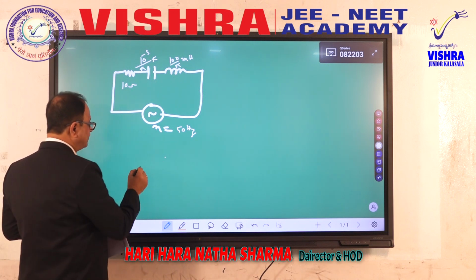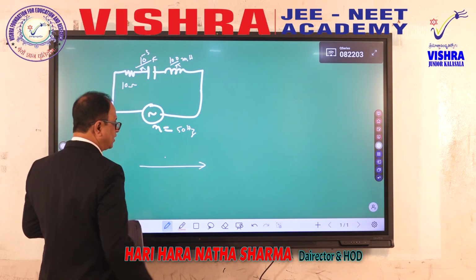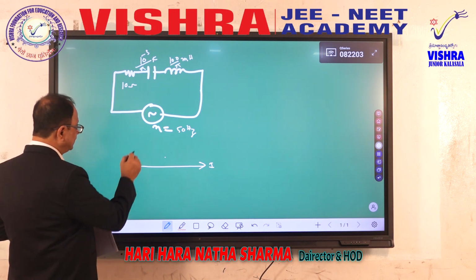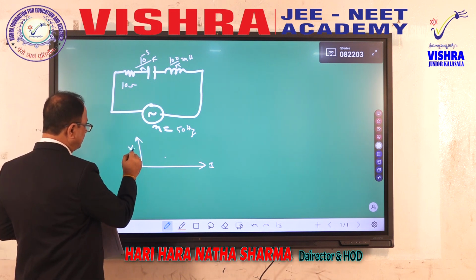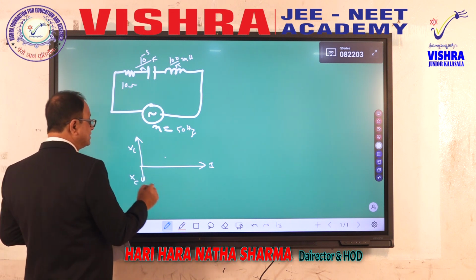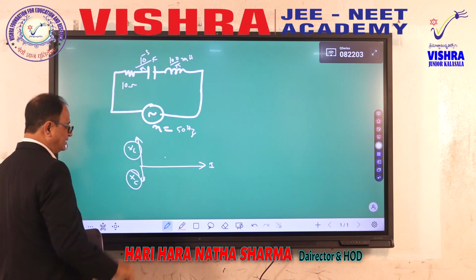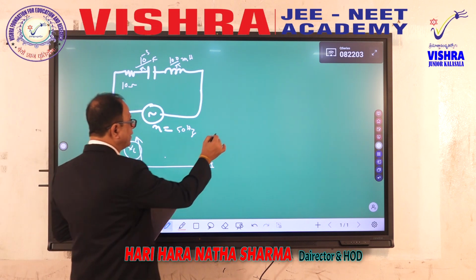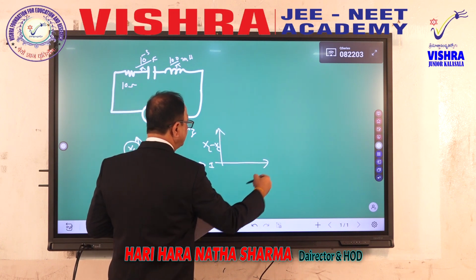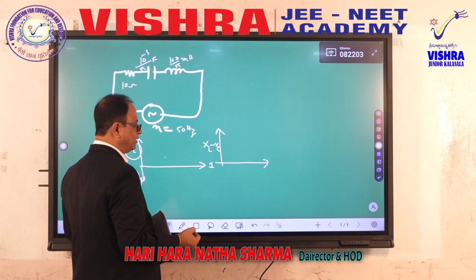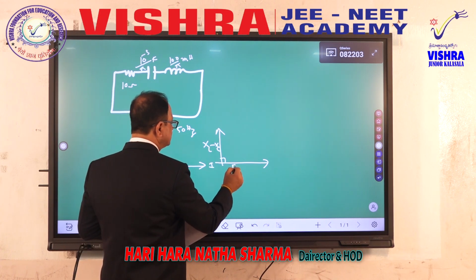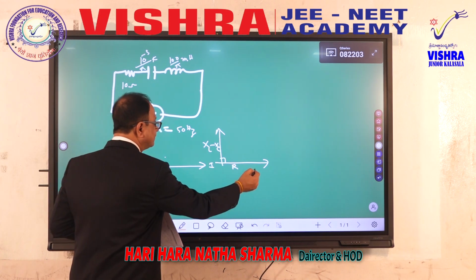What is power factor? Generally, if you draw a horizontal line, let us say the current direction is like this, current is a reference line. With that, XL leads the current by pi by 2, XC lags behind the current by pi by 2, and the resultant of these two reactances XL and XC can be XL minus XC, which will be leading the current by pi by 2 or lagging behind the current by pi by 2. And resistance will always be along the current line.